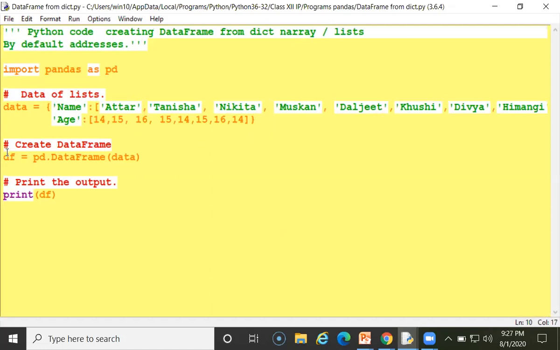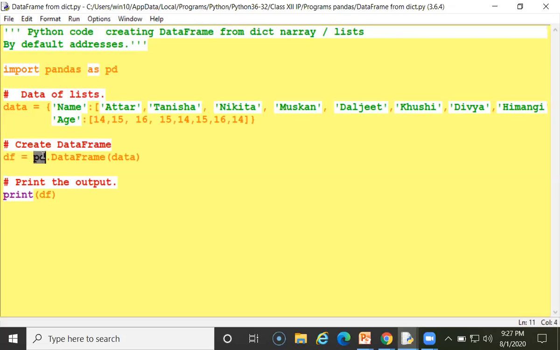You can see here, df. This is the name of the data frame. You can write anything, df1, anything. It is related to data frame that I have written short name here. Equal is an assignment operator.